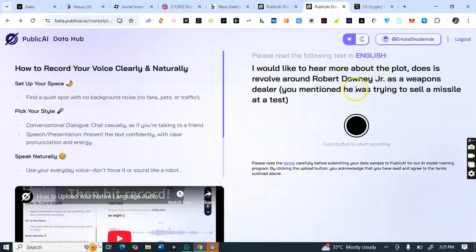But if you are a bilinguist, then you can only do one task if one language is the only thing you understand. So guys, this is how to complete the public AI task. You earn reward. This is excluding the points you are earning from the airdrop farming itself. This $100 task is different. It's not associated with the airdrop farming. So it's an additional reward that you're going to earn if you complete this task accurately.